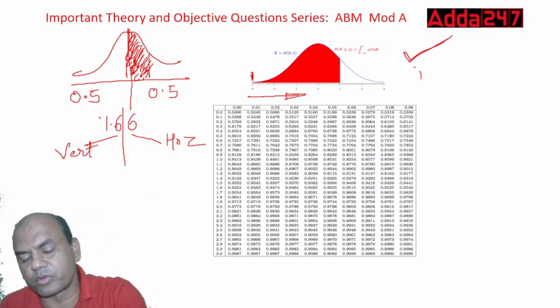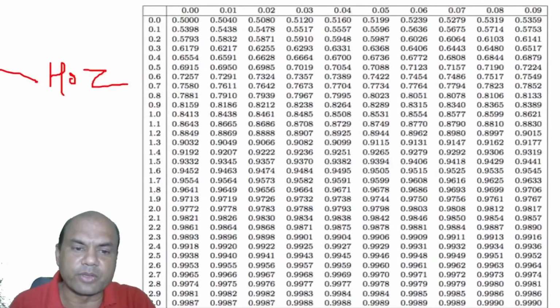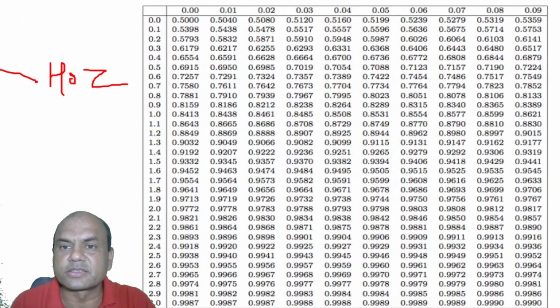Now go forward. So vertical now, 1.6 first, 1.6 over here. And then the other 6 is over here. See this 6. Match this 0.06 and 1.6 over here. It is coming to 0.9515. Look at this. Everyone is getting this 0.9515. Let me see how many of you are getting these answers here.